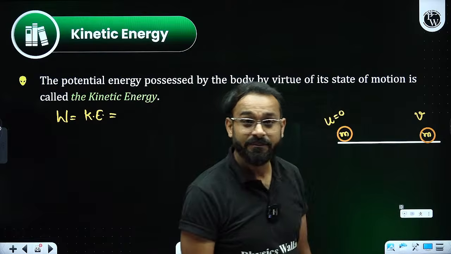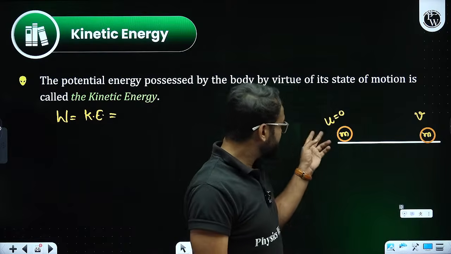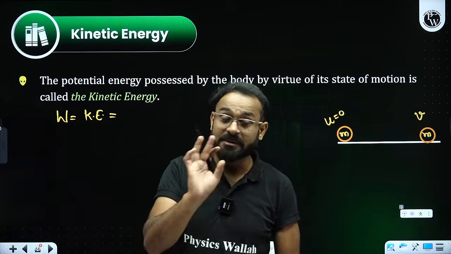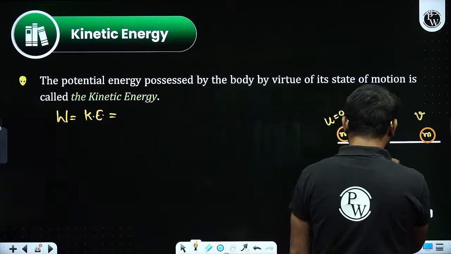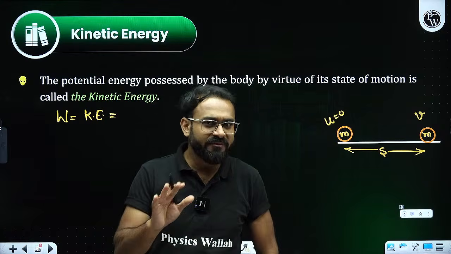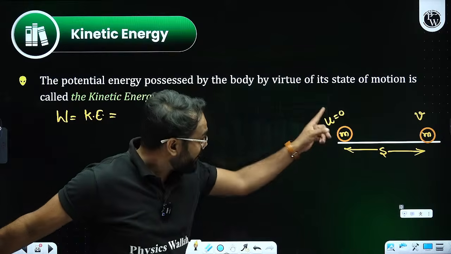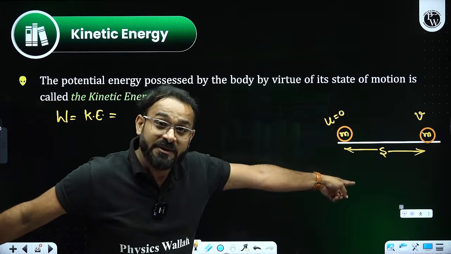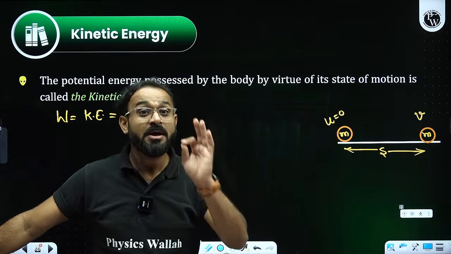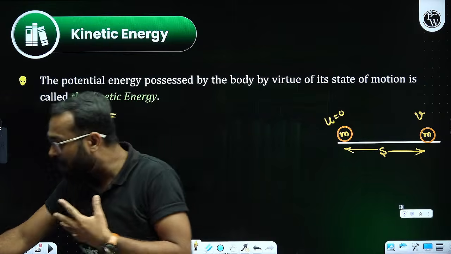Now the force is applied, the body is moving, there is a velocity, and there will be some displacement in between. So we realize the object is moving, there is a velocity, there is a displacement. In that case, there will be a kinetic energy. Now, how to find this?